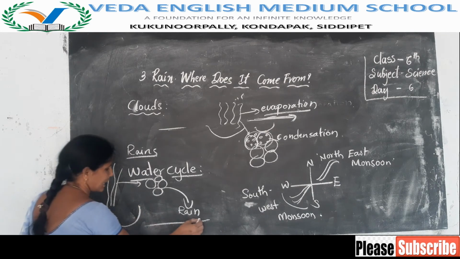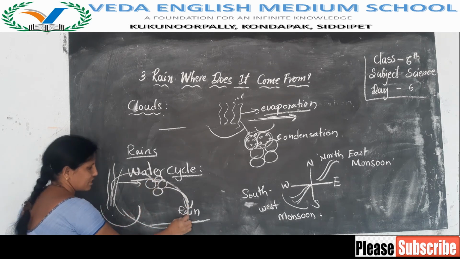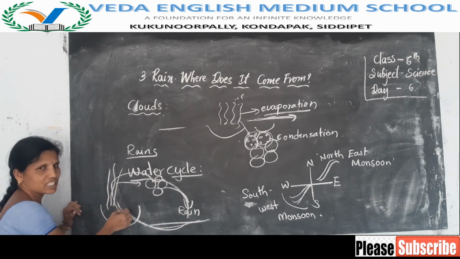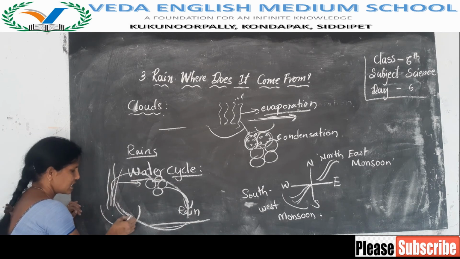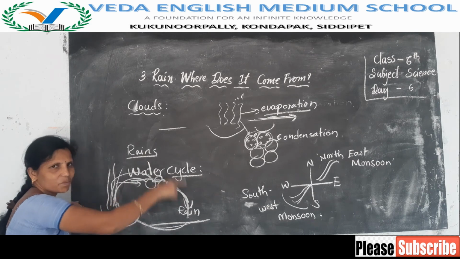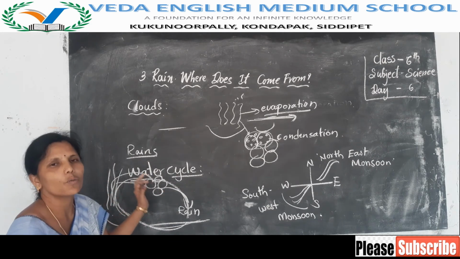Again, due to the heat of the sun, the water evaporates and forms a cloud and gives us rain. It is like a cycle. So this is called the water cycle.